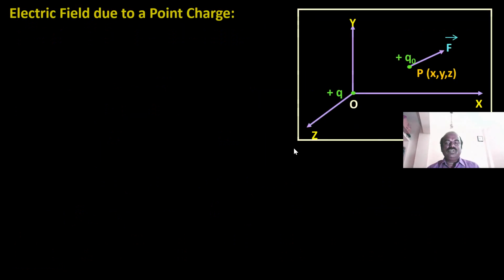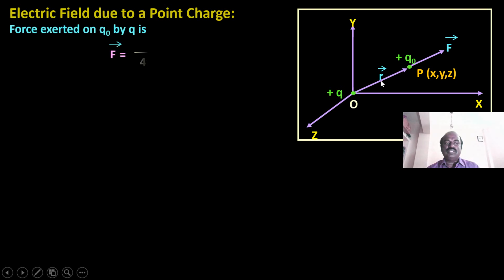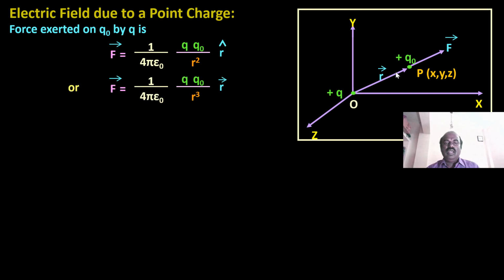The point charge plus Q is kept at the origin, and Q0, the test charge, is kept at the point P with coordinates X, Y, Z, where r is the distance from the origin to Q naught. Then there will be a force between the two charges. The force F vector is equal to 1 by 4 epsilon 0 Q Q naught divided by r squared into the r unit vector.